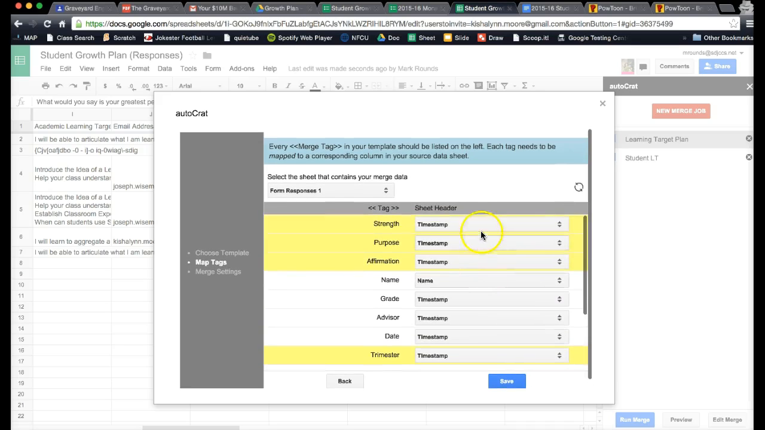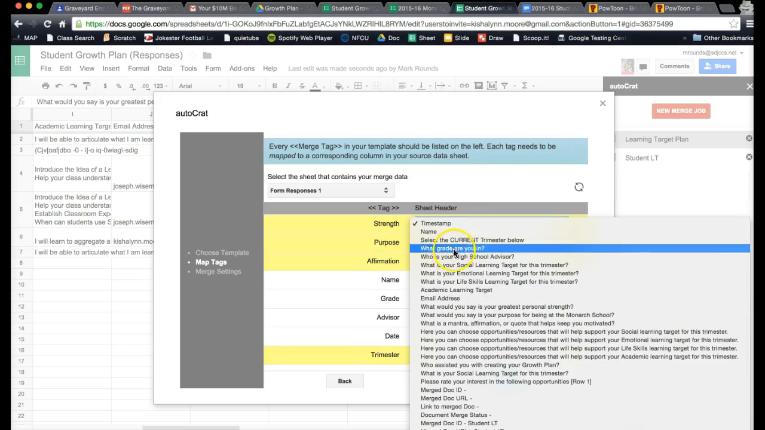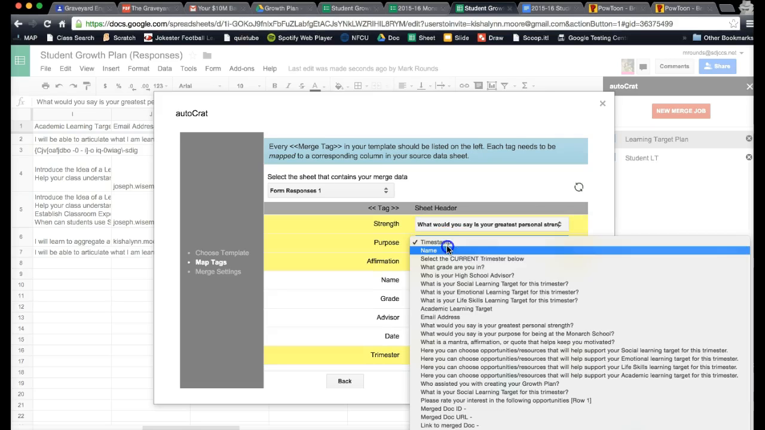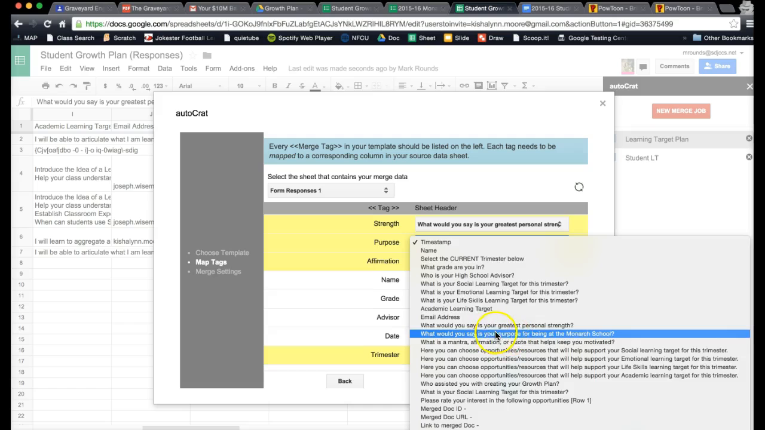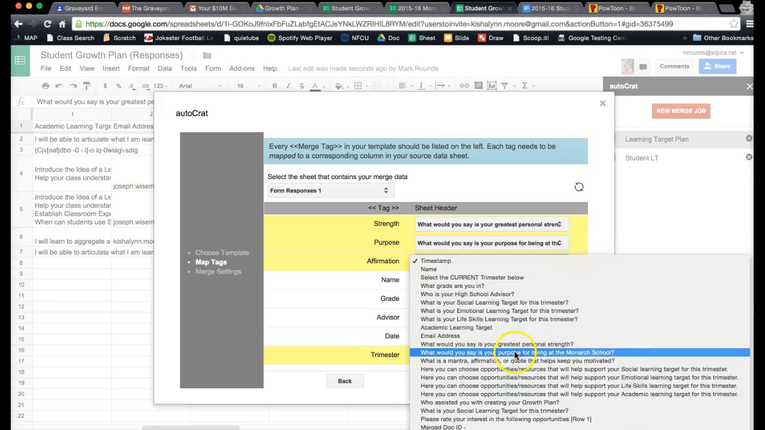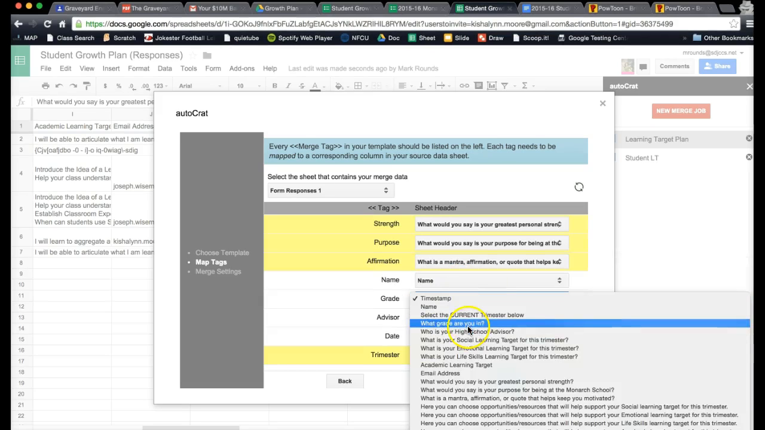Yeah. Okay, well, then you would just find the right one. What would you say is your greatest personal strength? The purpose: what was your purpose for being at Monarch? The affirmation: what is a mantra? Yeah, that one.